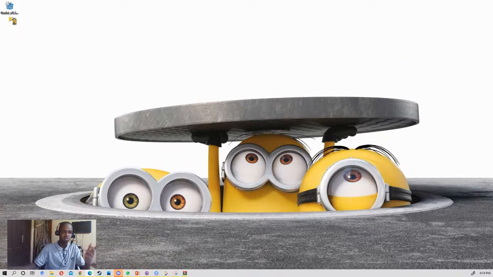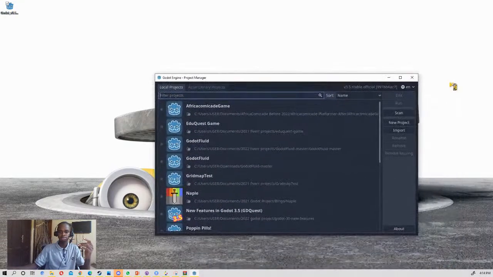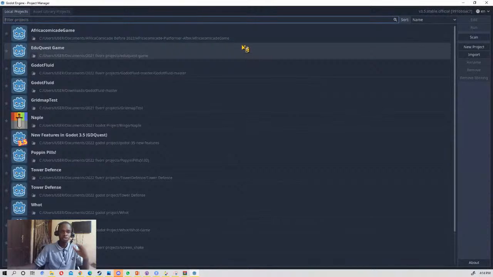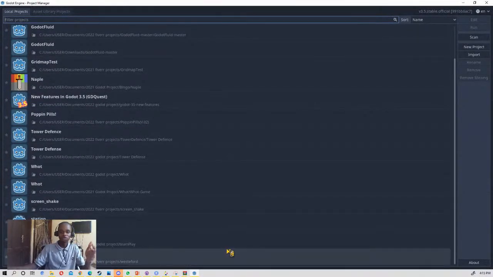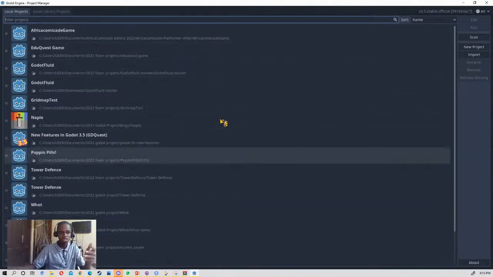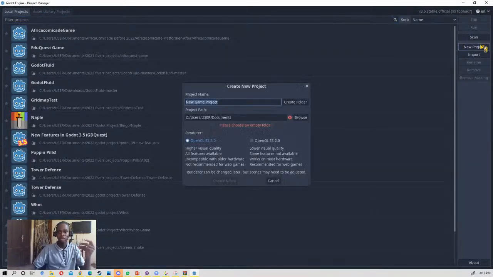So to do that, you click on the project. We have a lot of projects here, but yours will be empty, just an empty space here. To create a new project, you add a new project and give it a name. Just say sample. Then you click on create folder.